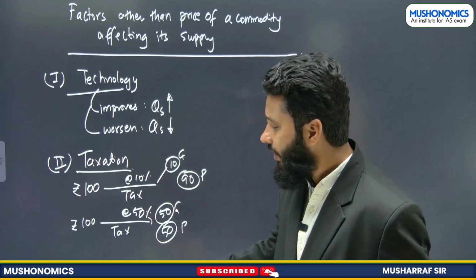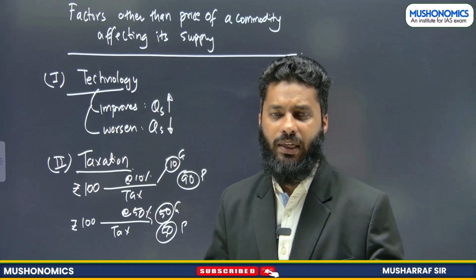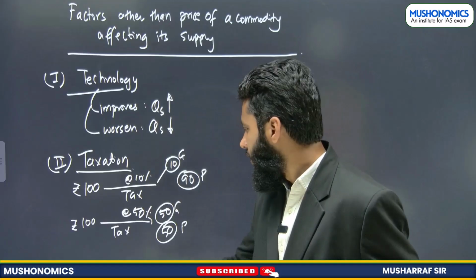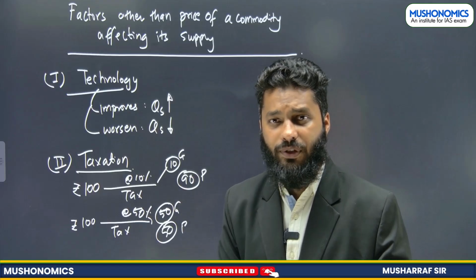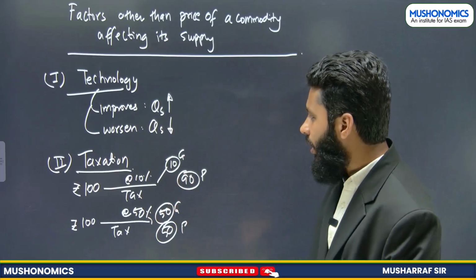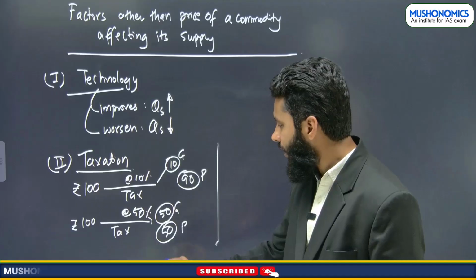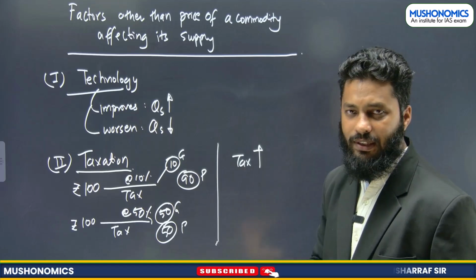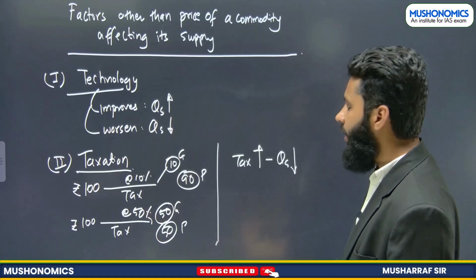Now, when there is indirect tax, for example the GST we pay on tuition fee, or on the sale and purchase of goods, then what is happening there? The burden is on the producer. But what the producer does is shift the burden of tax on the consumer. Otherwise, this is the real scenario. Now, what is happening here? When tax increases, the profit of the producer decreases. So if the rate of tax increases, profit decreases. When profit decreases, quantity supplied will decrease.